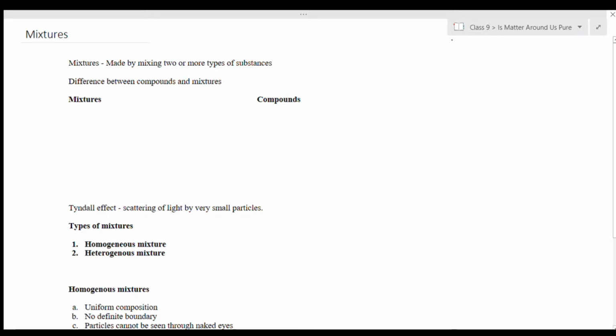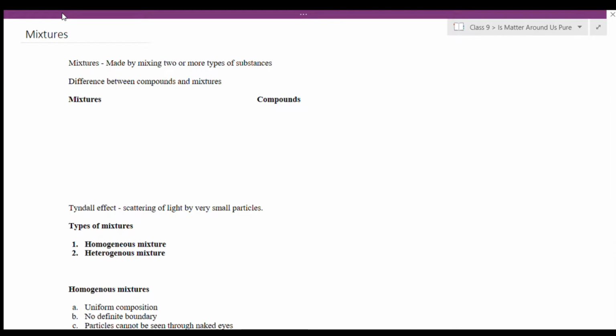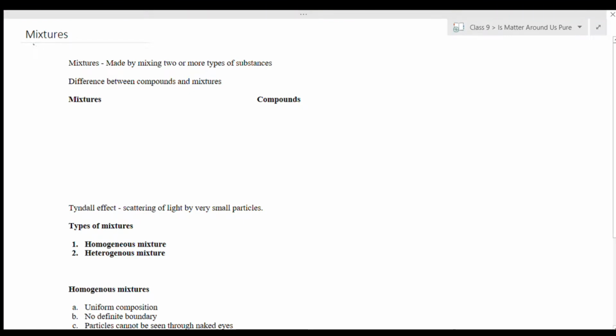Hello guys, this is the third video in the second chapter, Is Matter Around Us Pure. This video deals with mixtures and different types of mixtures. So first we have the definition of mixtures. Mixtures are formed by mixing two or more substances in any ratio. So these substances can be mixed in any ratio.